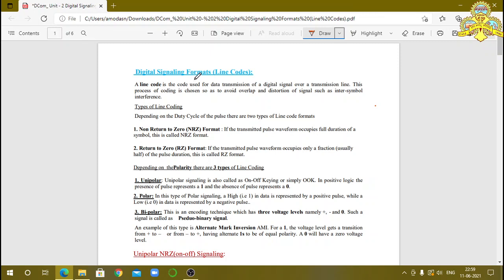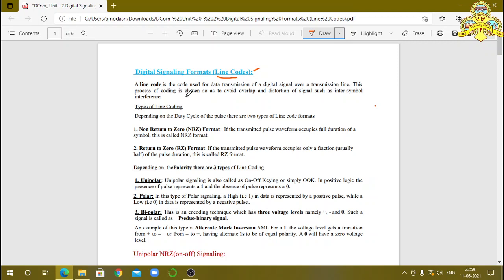The format in which those codes are present is considered as digital signaling formats, or it is also called line codes. A line code is the code used for data transmission of a digital signal over a transmission line.